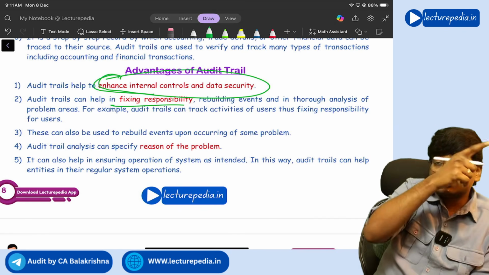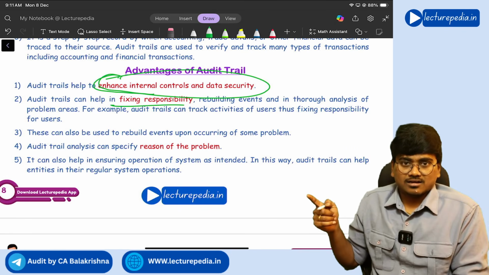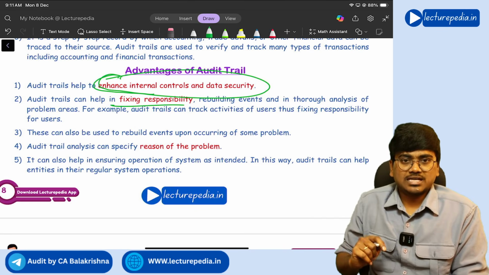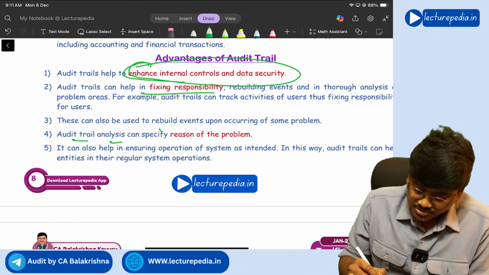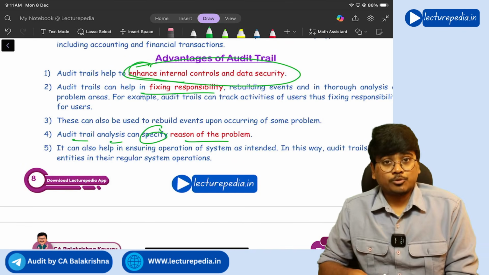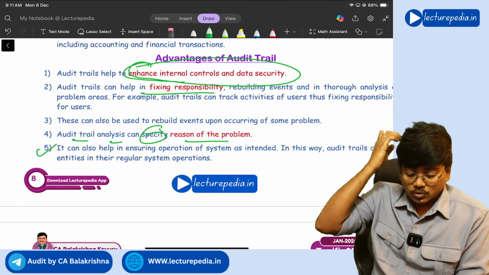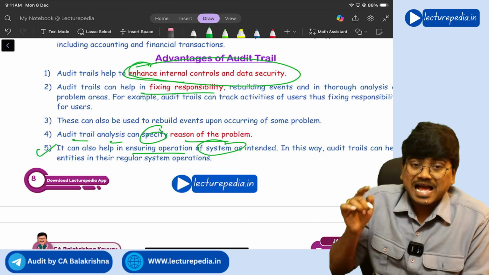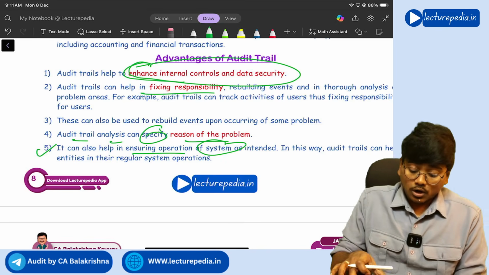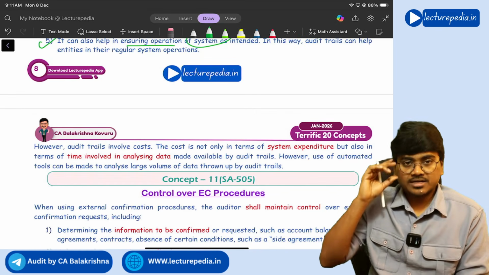Okay, the history of the entry you can track if at all any problems have arisen, right? So audit trail analysis can specify the reason for the problem, and audit trail will also help the system to operate as intended. So all these are the benefits of audit trail.